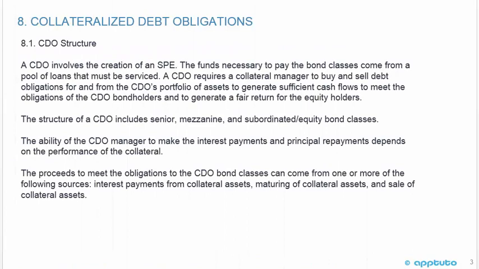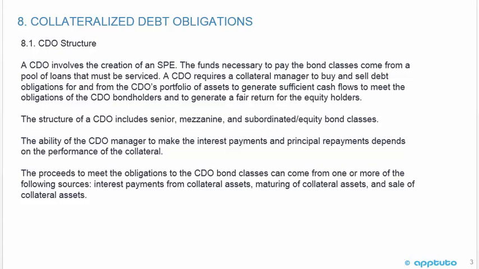CDO structure. A CDO involves the creation of a special purpose entity. The funds necessary to pay the bond classes come from a pool of loans that must be serviced. A CDO requires a collateral manager to buy and sell debt obligations for and from the CDO's portfolio of assets to generate sufficient cash flows to meet obligations of the CDO bondholders and to generate a fair return for the equity holders. The structure of a CDO includes senior, mezzanine, and subordinated equity bond classes.